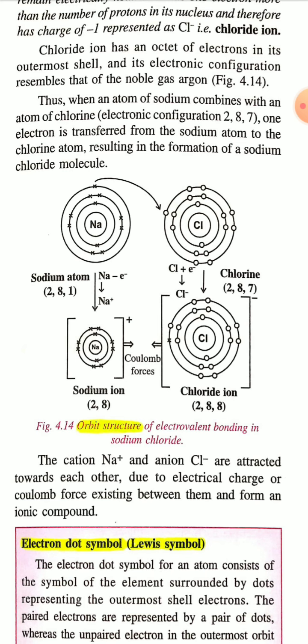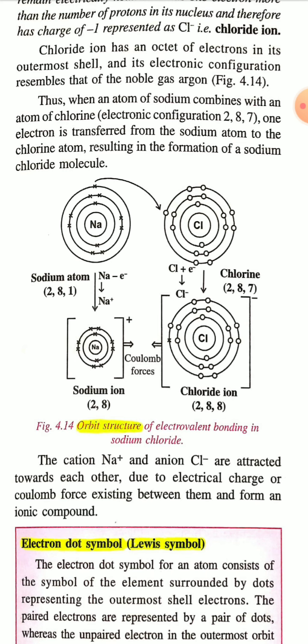First I have written the orbital structure of the sodium atom, and to the right, the orbital structure of the chlorine atom. See the electronic configuration of the sodium atom in the orbitals. The sodium atom has electronic configuration 2, 8, 1. So in the first shell 2 electrons, in the second shell 8 electrons, and in the third shell 1 electron, and the electrons of sodium are represented by a cross. And in the case of chlorine, the electronic configuration is 2, 8, 7.